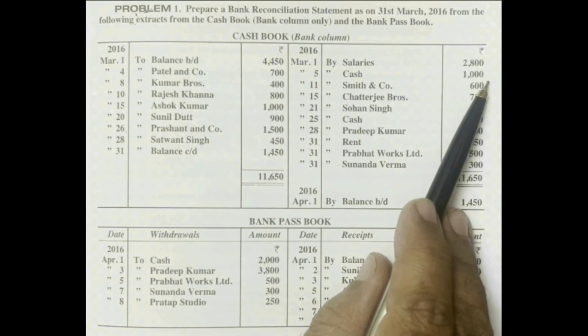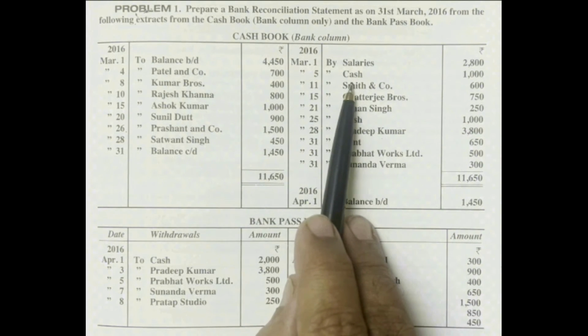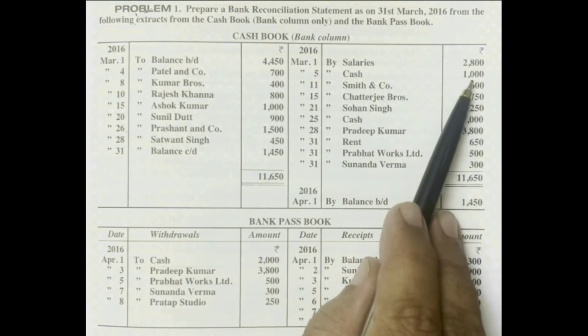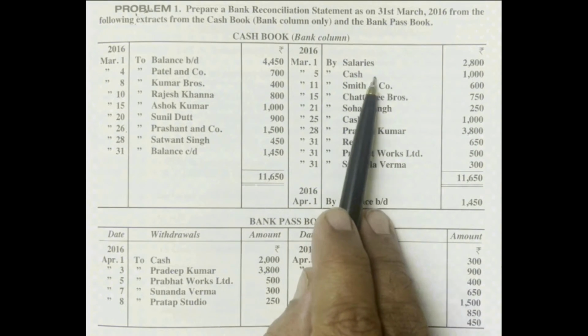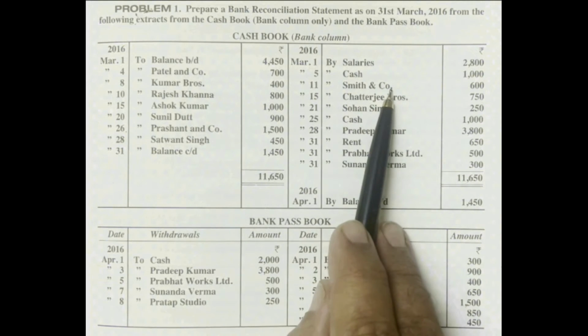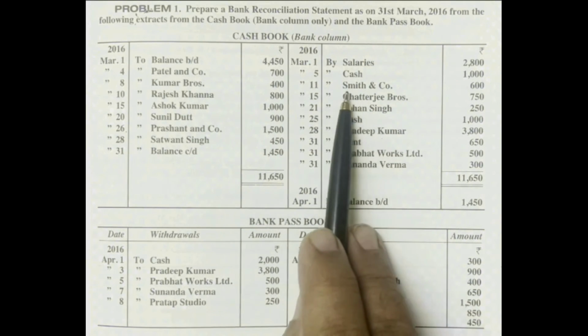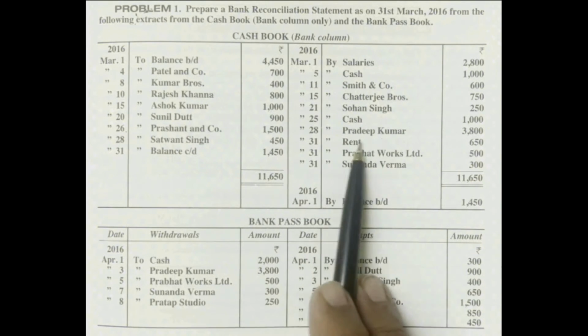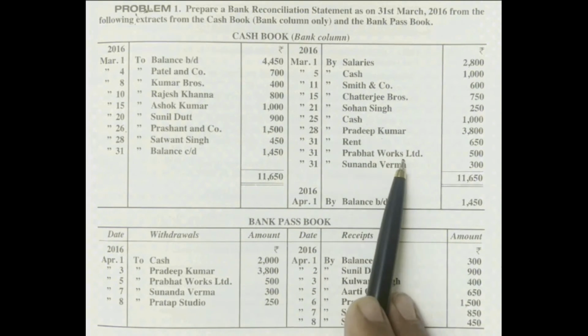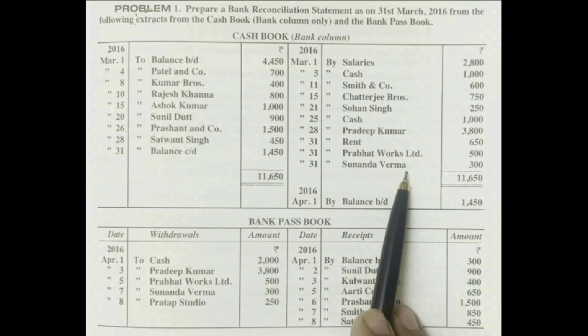So from bank, we withdrew 1,000 rupees for office use. This is a contra entry. Bank balance is decreasing, therefore 1,000 is credited in the bank column. Next, the credit side is also giving some parties' names: Smith and Company, Chatterjee Brothers, Sohan Singh, Pradeep Kumar, Prashant Works Limited, Sunanda Verma.